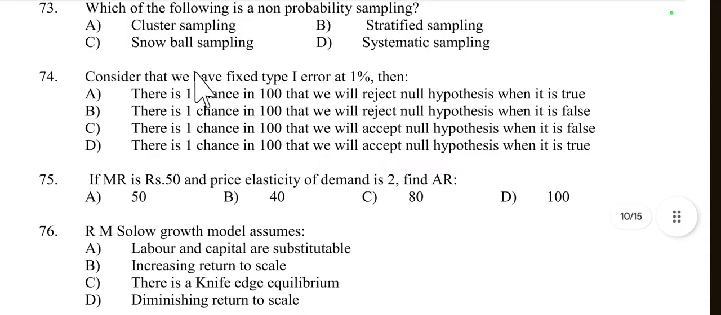Then question number 74. Consider that we have fixed type 1 error at 1%. So type 1 error means reject the null hypothesis when it is true. So 1% means there is one chance in 100 that we will reject the null hypothesis when it is true. So option A is right.